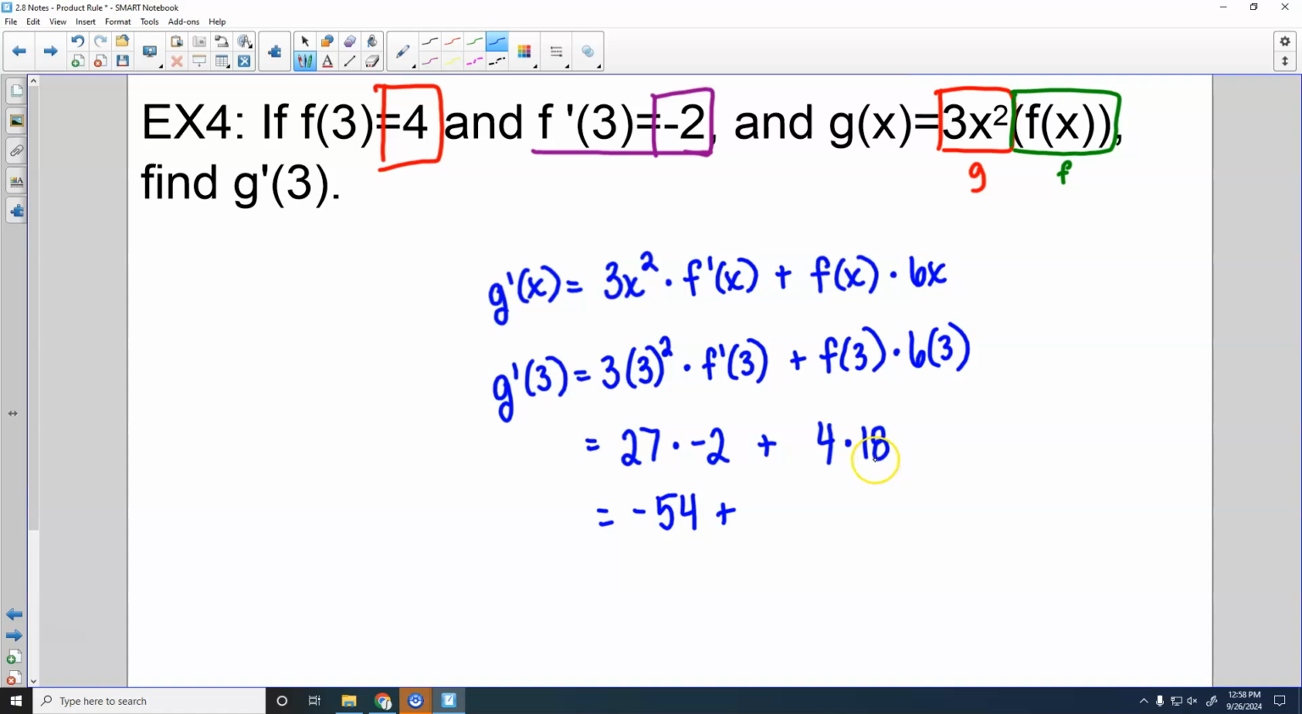plus, what are y'all getting? 72? Yeah, that sounds about right. And then 72 minus 54 is going to be 18.